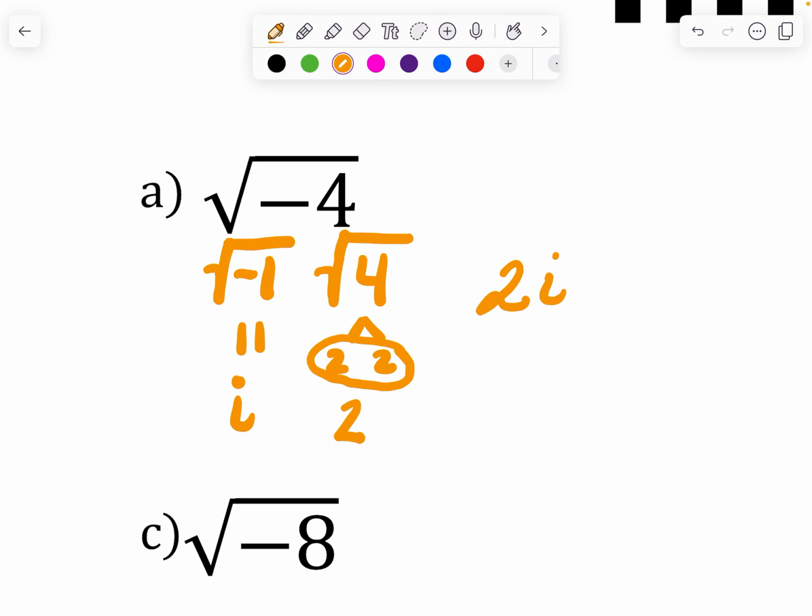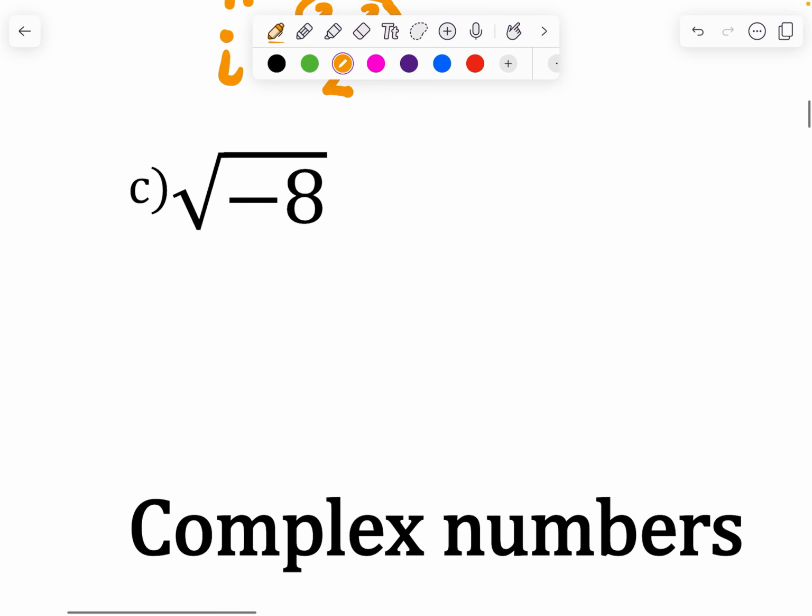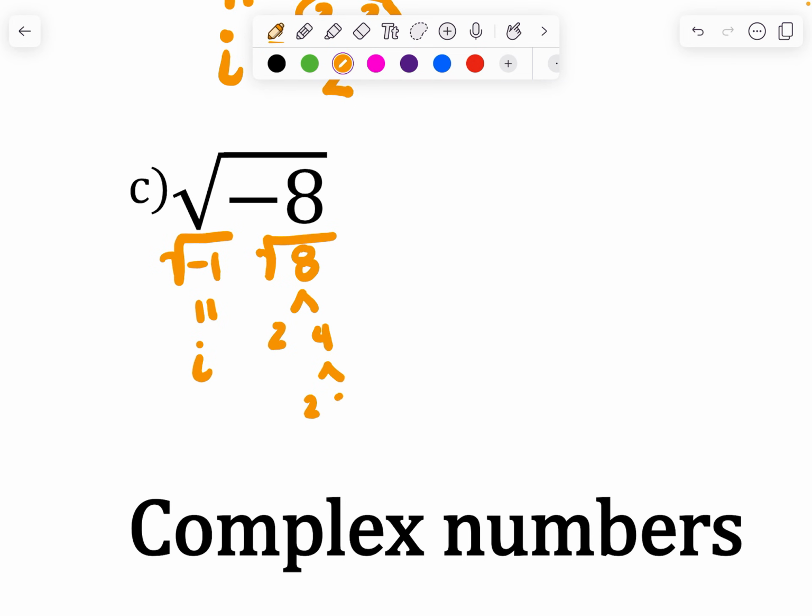Okay, let's do one that doesn't come out perfect like this. Let's do number C. So again, I'm going to separate it, -1 and the 8. Again, this one I know comes out as I, but this one I'm going to break down. So I've got 2 and 4 and 2 and 2. Remember to mark out the ones that are no good or that have been broken down. Okay, I need pairs, so I have a pair, and then I have a leftover. Remember, the pairs get to go out, and the leftovers stay inside.